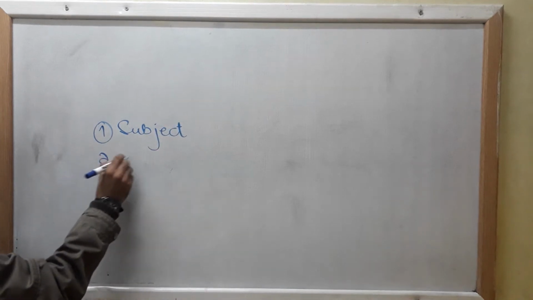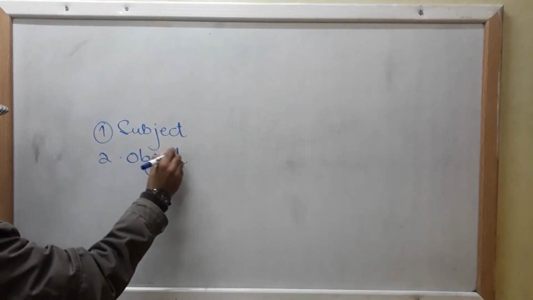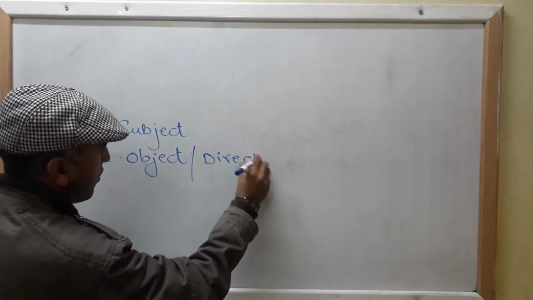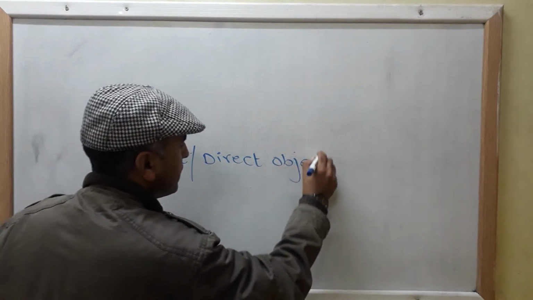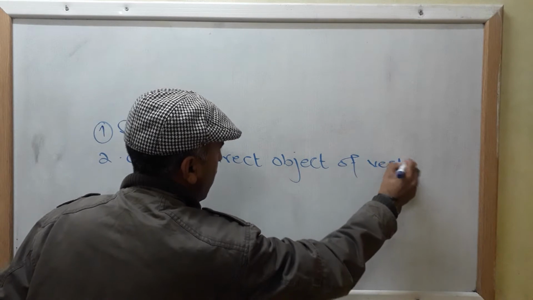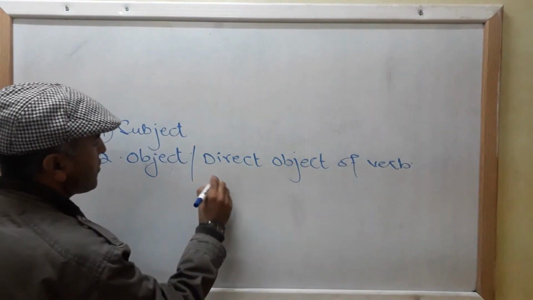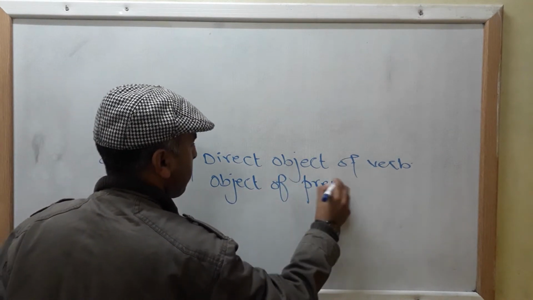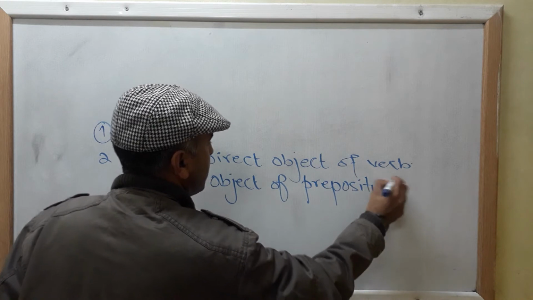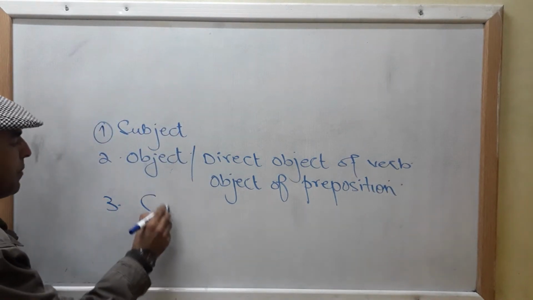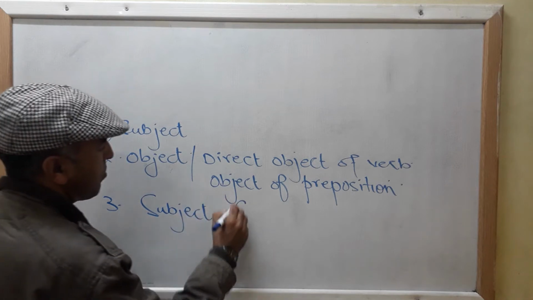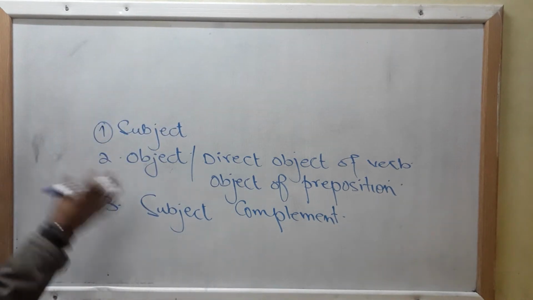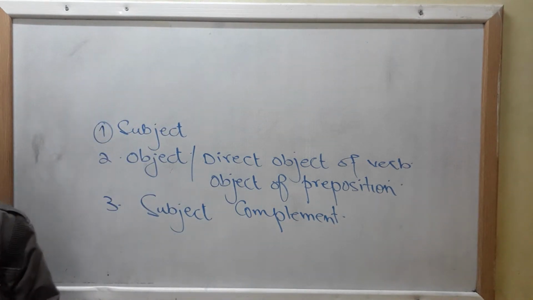It does the function of object of the sentence, and it could be the direct object of a verb, and it could be the object of a preposition as well. It also functions as a subject complement in a sentence. I shall be telling you what a subject complement is. So these are the different functions that a gerund phrase does in a sentence.